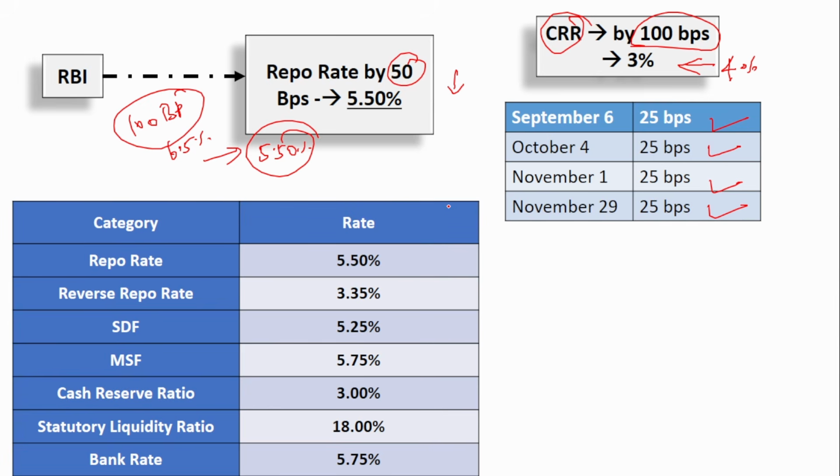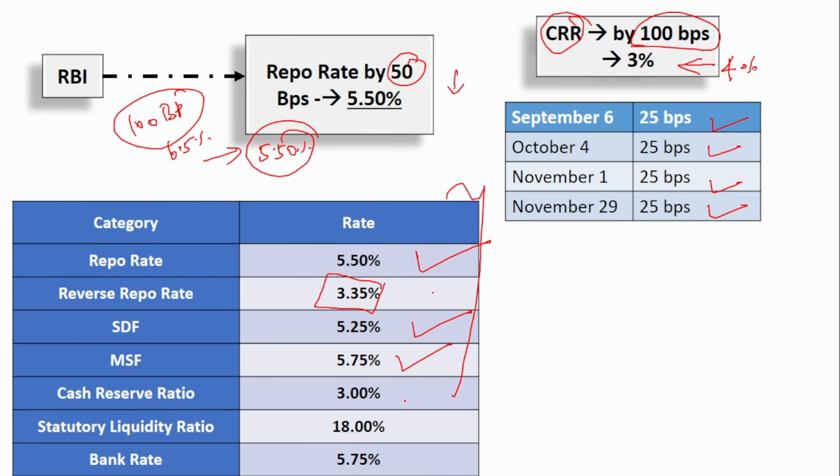Now let us look into the various rates. Since the repo rate has been reduced, so will the other rates also, right? So let us look. Repo rate is 5.5%. Reverse repo rate is always fixed, so it is 3.35%. SDF is 5.25%. MSF is 5.75%.